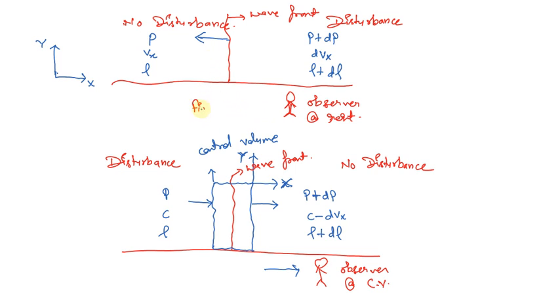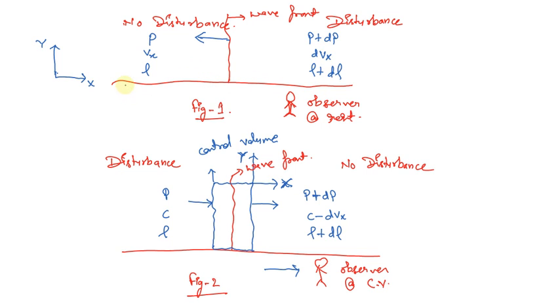Figure 1 is the diagram when the observer is at rest, and figure 2 is the diagram when the observer is at the control volume. Figure 2 we will see later, but before that we need a basic understanding of how things are happening.